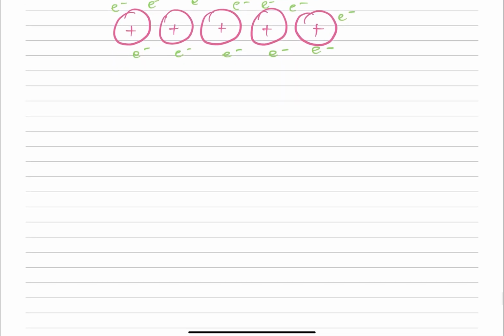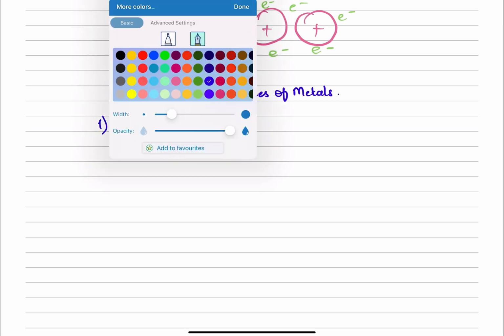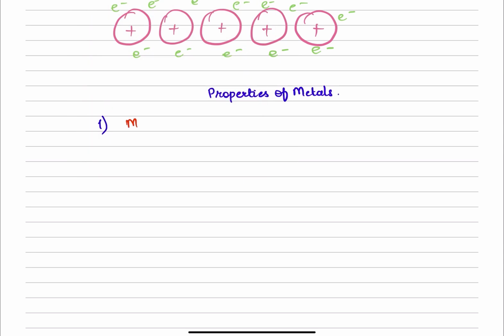Now, metallic bonding happens within metals, right? And when we talk about the properties of metals, the first property of metals would be that metals conduct electricity. And again, why do metals conduct electricity?